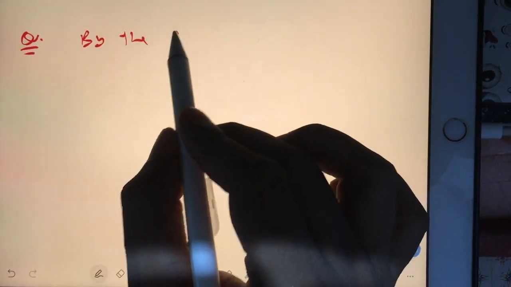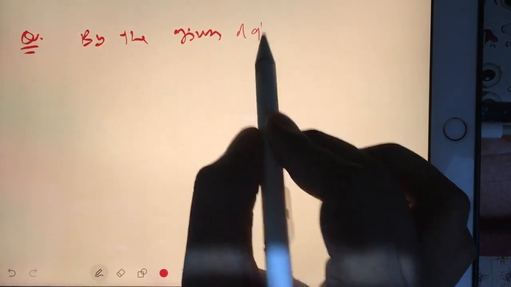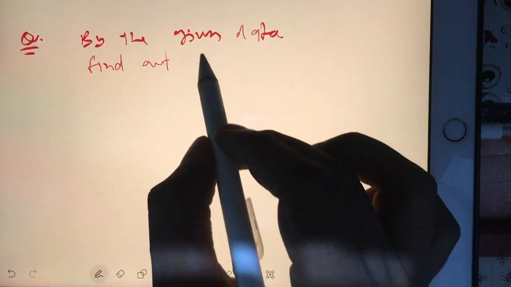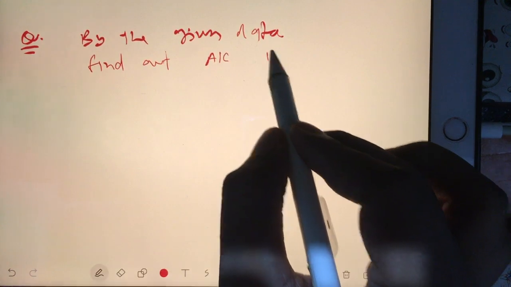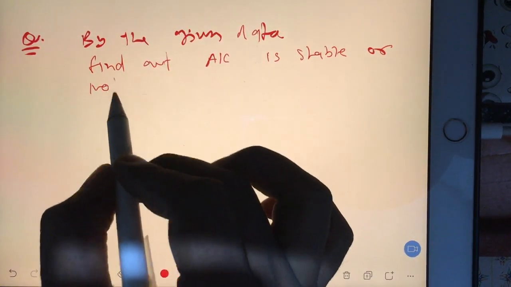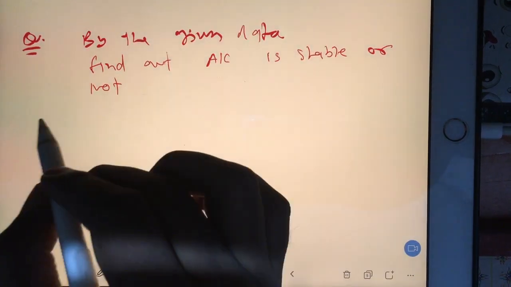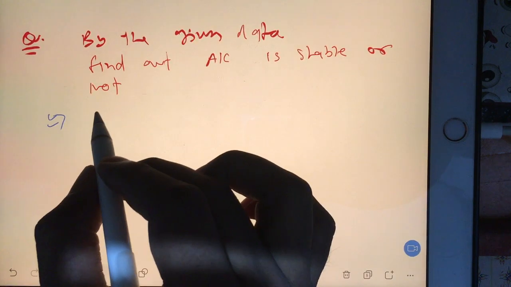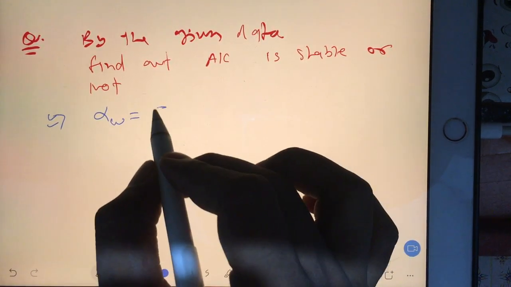By the given data, find out whether the aircraft is stable or not. Okay, at any particular situation, suppose data is given, alpha wing is given 5 degree,